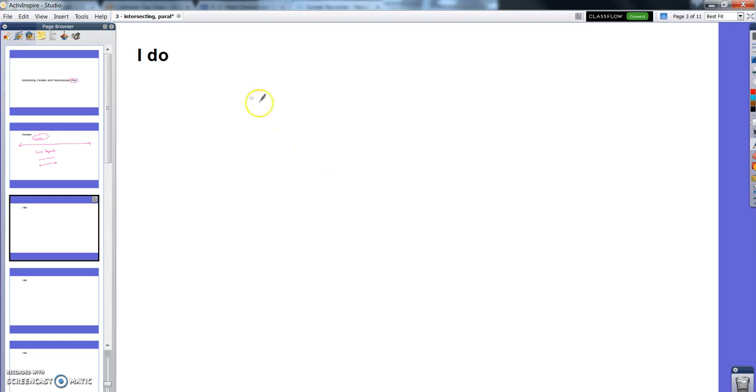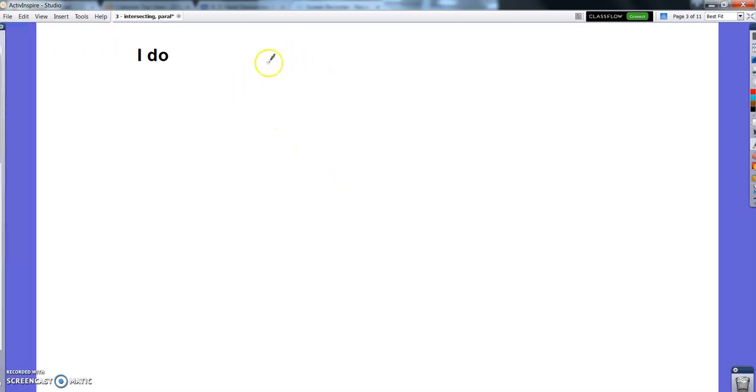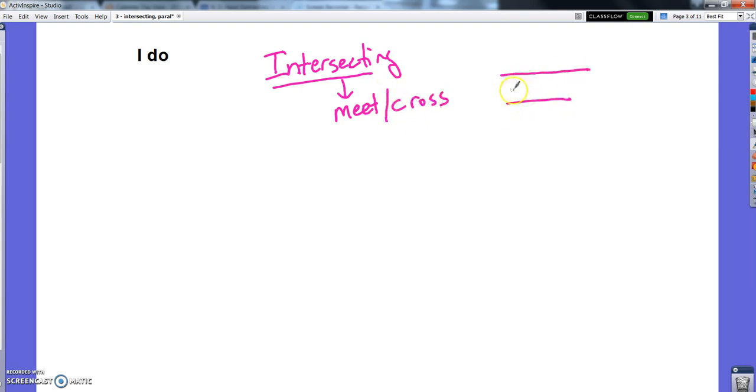All right, so I'm going to start with the word intersecting. Intersect is a verb. It means kind of meet or cross. And like when you drive down the road and you stop because you get to another road, that's called an intersection. And intersecting lines are kind of like that. They're where two things cross or meet.